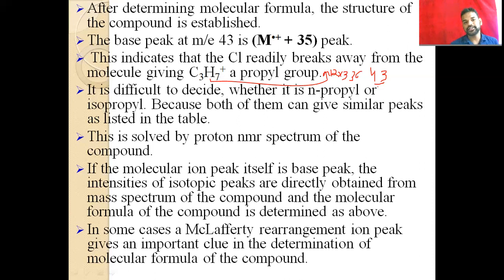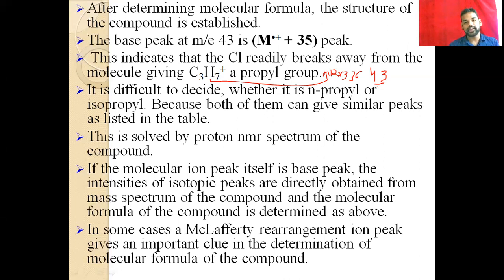The peaks of the mass spectrum do not change between the iso compound and the straight-chain compound, so we can't say from this information whether it is n-propyl or isopropyl. This is solved by the proton NMR spectrum.